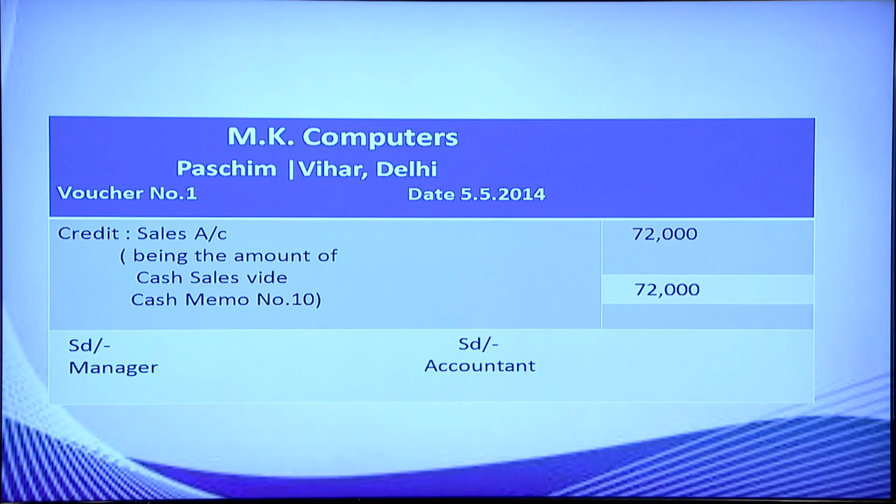Then a brief narration of the transaction, an explanation of the transaction, being the amount of cash sales, vide cash memo number 10. The amount is written in the amount column. It is signed by the person who is preparing the document. It is countersigned by the accountant.